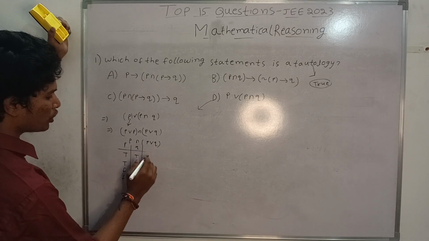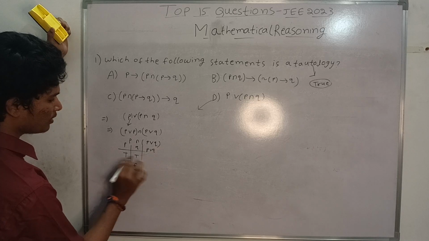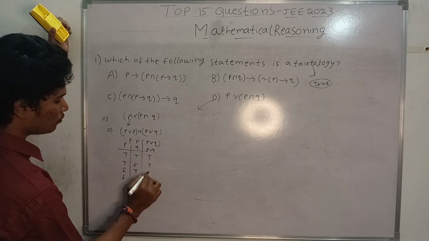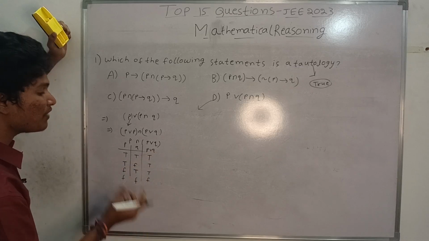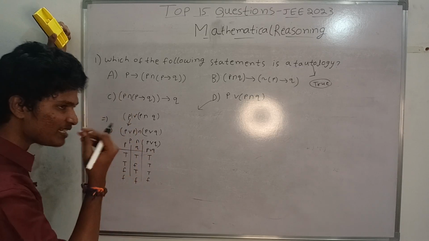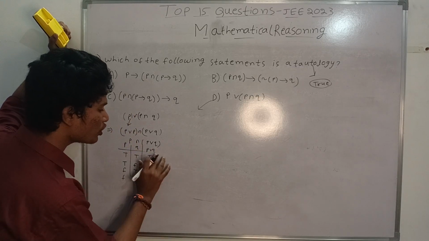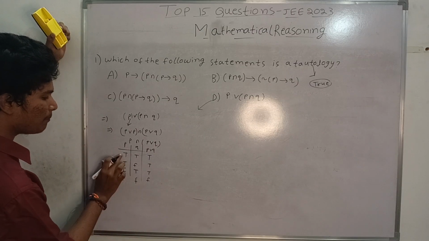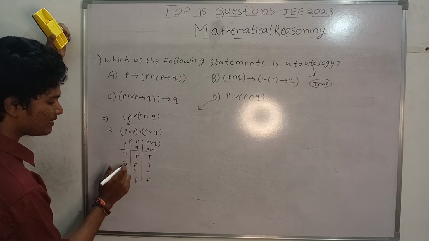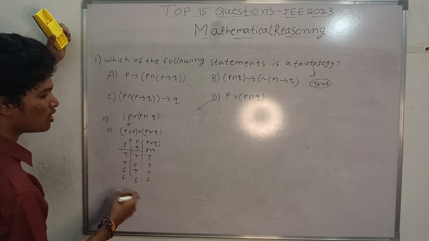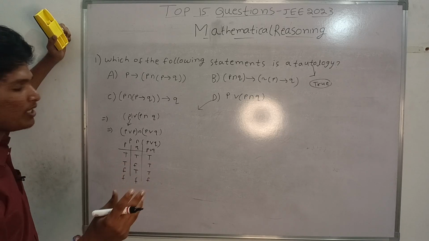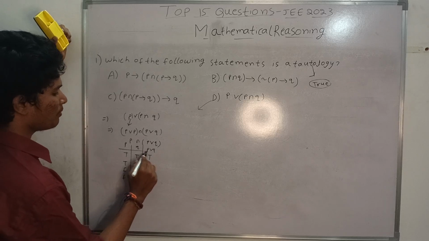And P or Q. What is P or Q? P or Q is true, true, true, false. Why am I taking it like this? P or Q is nothing but: if one of the statements is true, then the whole statement P or Q will be true. So TT is T, TF is T, FT is T only, and FF is false, because at least one statement should be true. P or Q is completed.